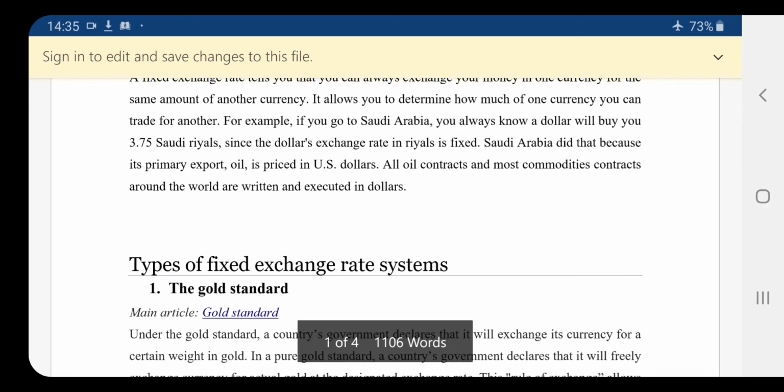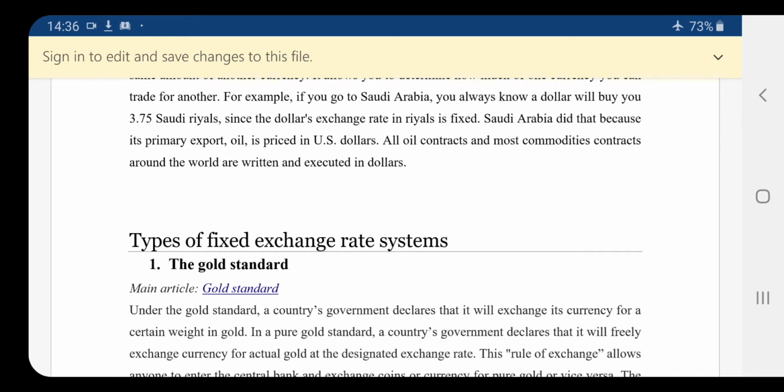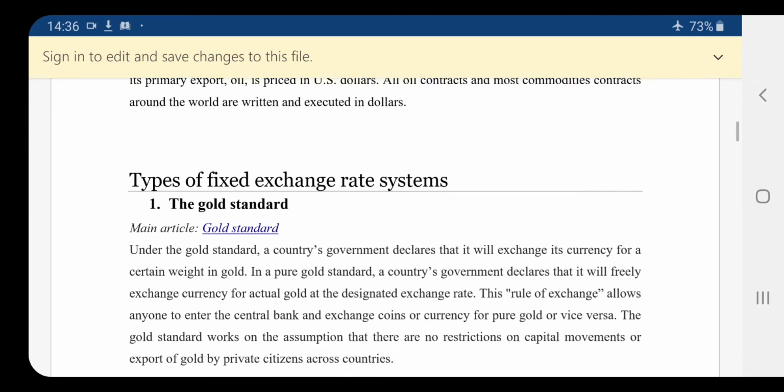If you go to Saudi Arabia, you always know a dollar will buy you 3.7 Saudi riyals, since the dollar's exchange rate in riyals is fixed. Saudi Arabia did that because its primary export, oil, is priced in US dollars. All oil contracts and most commodities contracts around the world are written and executed in dollars, as I said at the start of this lecture.